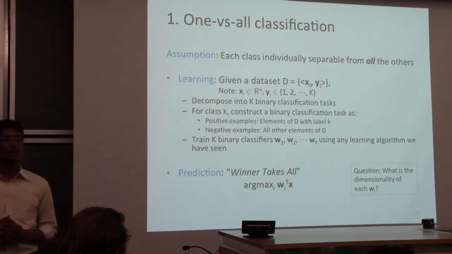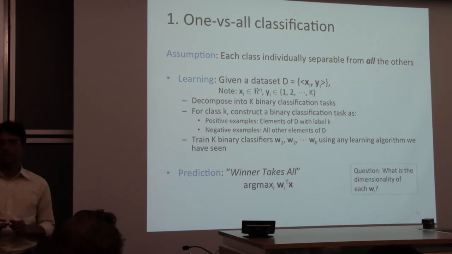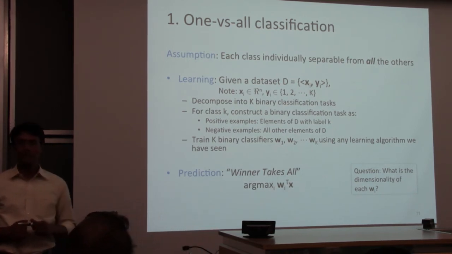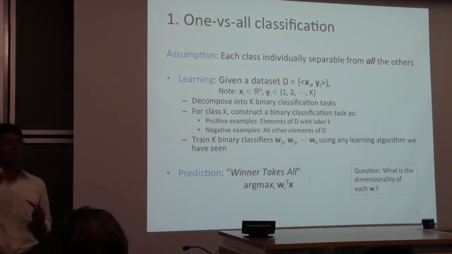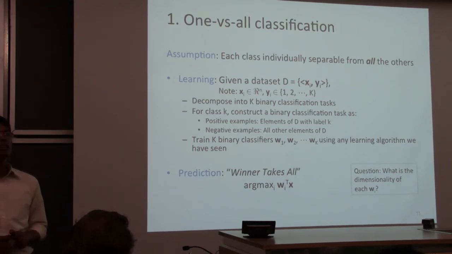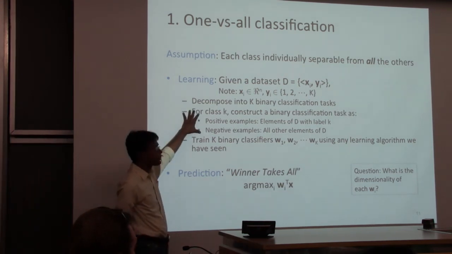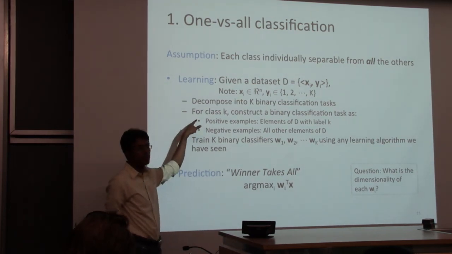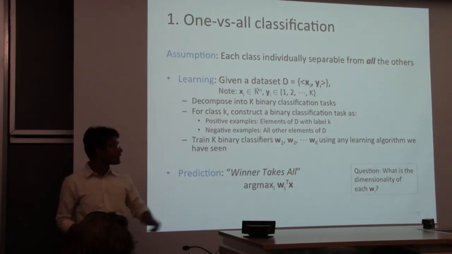But before that, a question: what's the dimensionality of each Wi? This should give you a hint. It's the same dimensionality as your x's, right? Exactly. It's the same dimensionality as x because I'm creating a binary problem here, and as far as this binary problem is concerned, Wi is the weight vector that talks to that particular x. Which means we have k weight vectors.